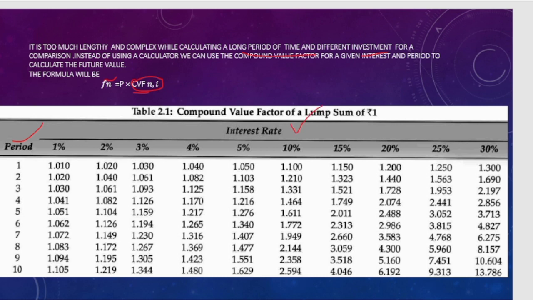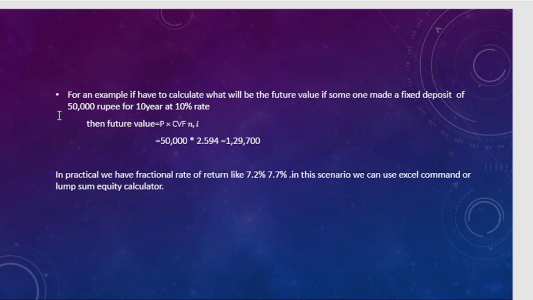Let's consider an example. If you have 50,000 rupees in your fixed deposit account at 10% interest rate with a 10-year time period, what will be the future value? Future value is equal to P, your principal, that is 50,000, times the compound value factor.